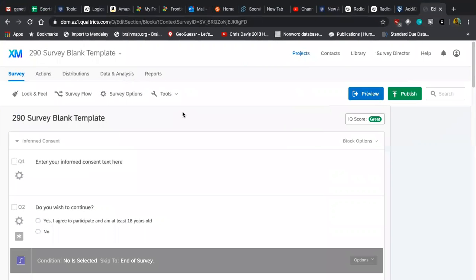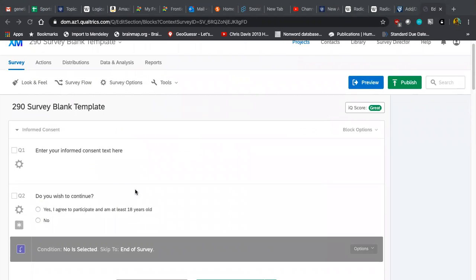Again, here is our template survey. To keep this simple, I'm going to share it with one person from each group. And I'm going to show how you can make a copy of the survey and then add your group mates to it. But just to show you the few changes I made here.